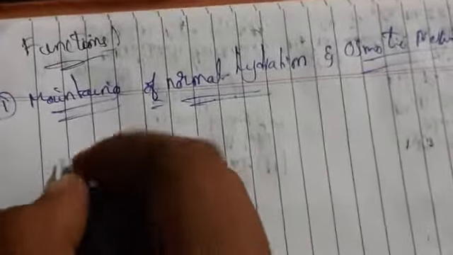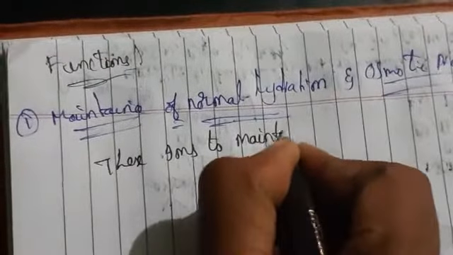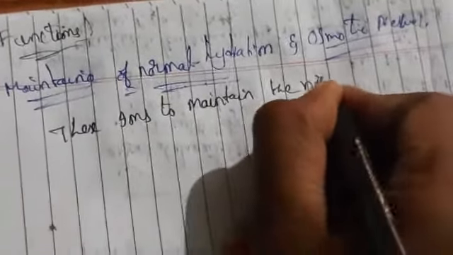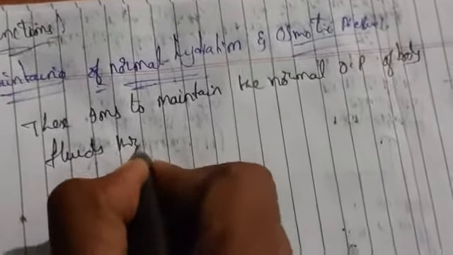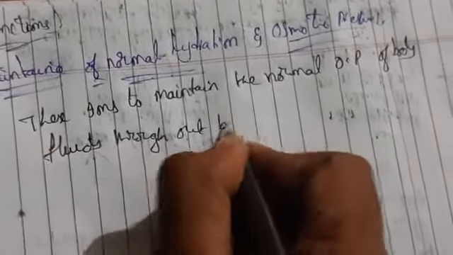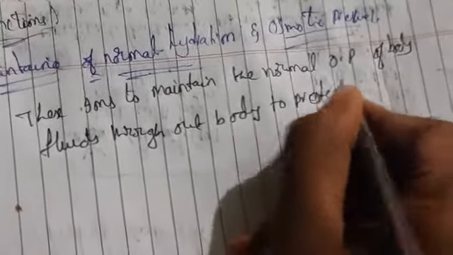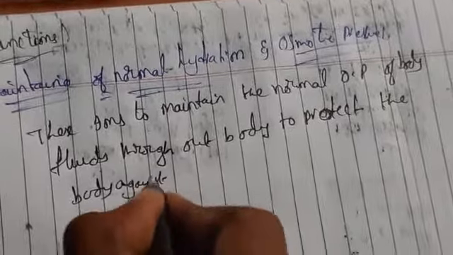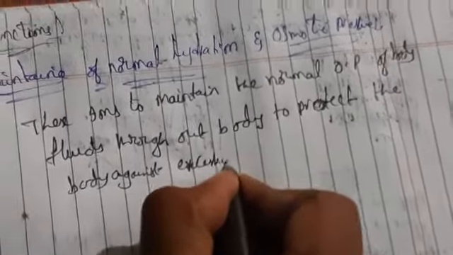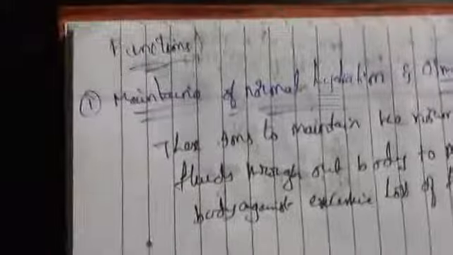So these ions maintain the normal osmotic pressure of body fluids throughout the body to protect the body against excessive loss of fluid. Okay, so this is about the first function.